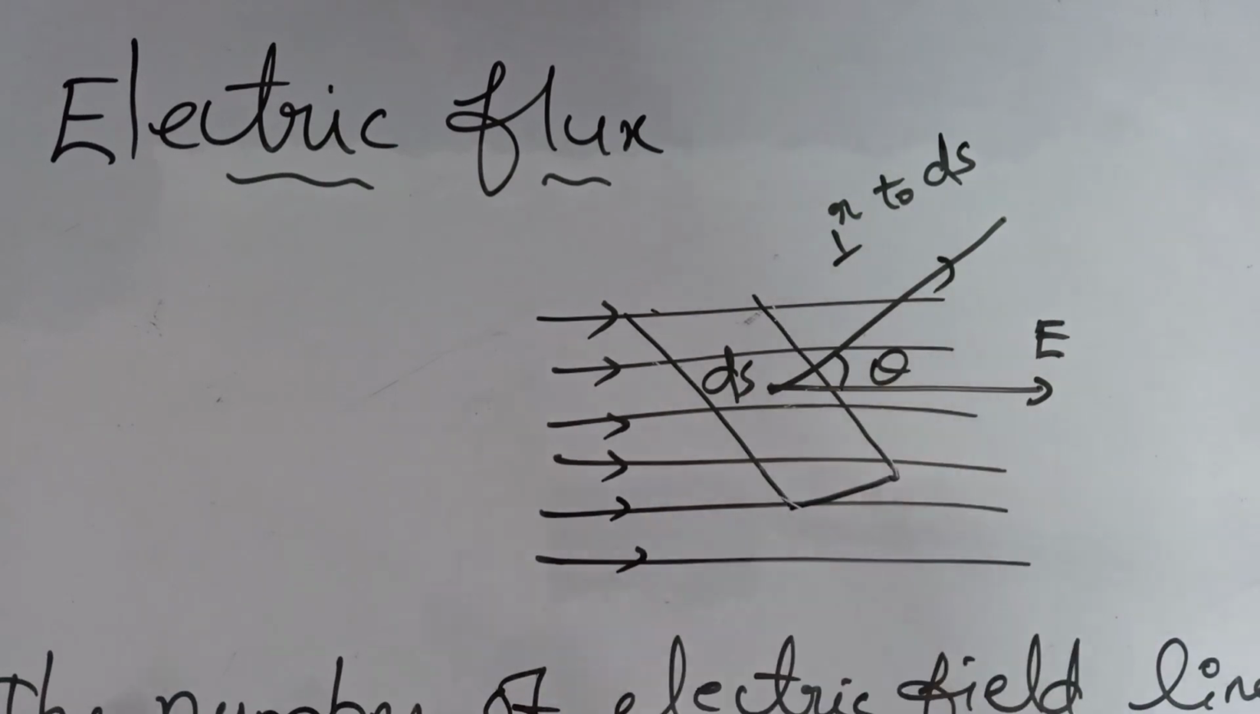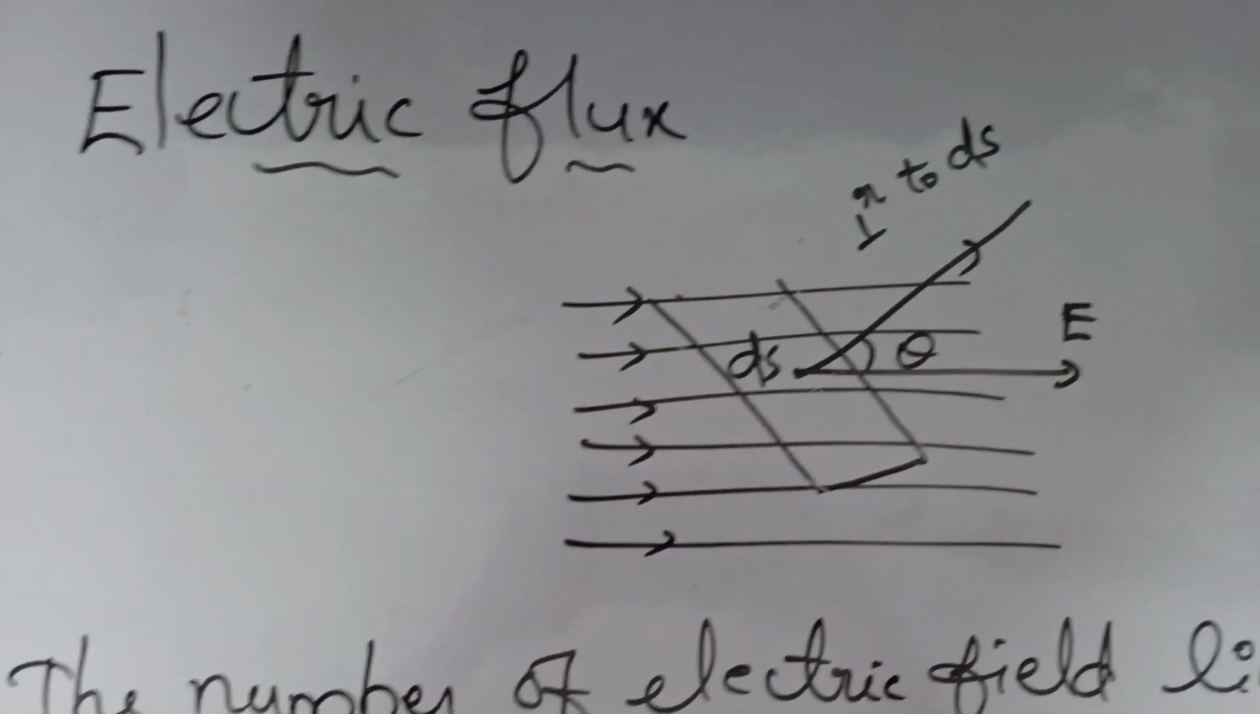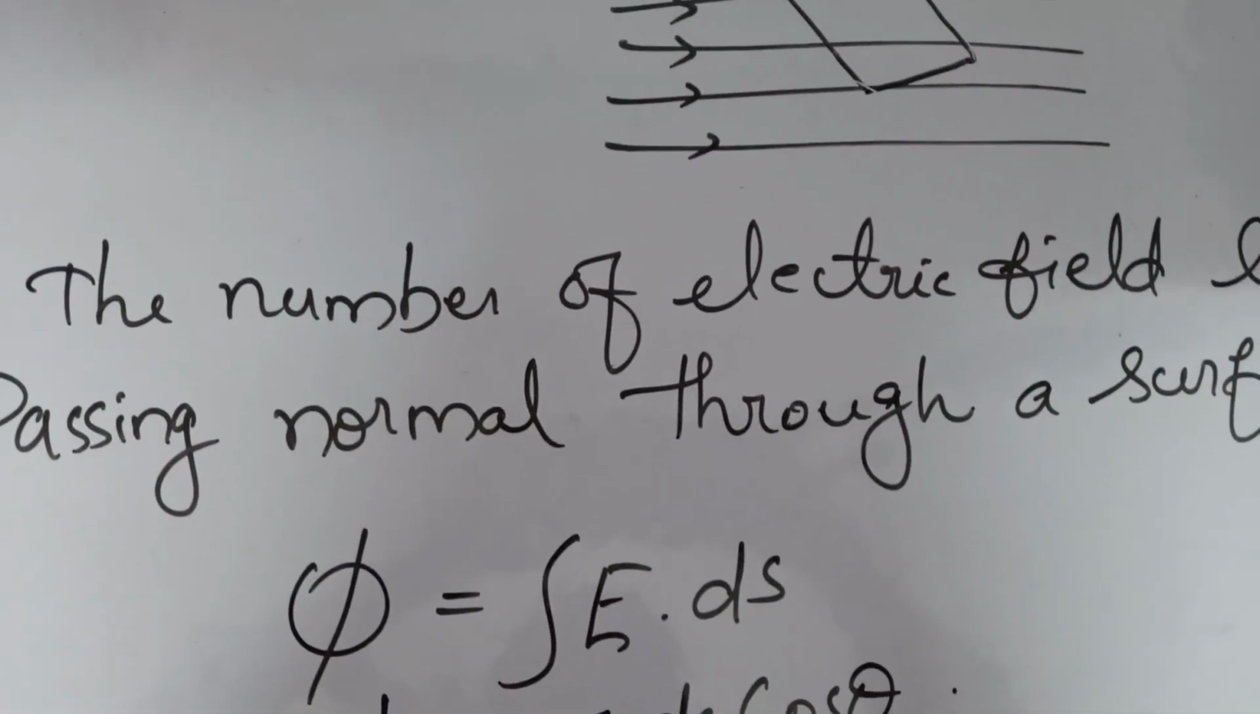So this is theta, and now we have to find the electric flux through this. What is electric flux actually? That is the number of electric field lines passing normal through a surface. So we have to find the number of field lines passing normal through this surface. For that we can use the equation phi is equal to integral E dot ds.